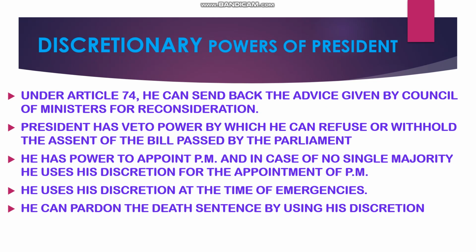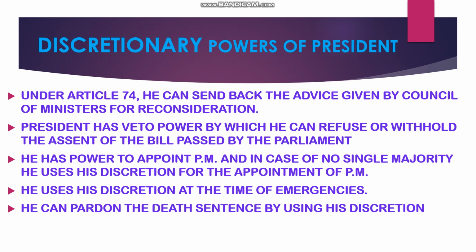See students, under Article 74, the president can send back the advice given by the council of ministers for reconsideration. President has a veto power by which he can refuse or withhold the assent of the bill passed by the parliament. He has the power to appoint the prime minister. In case of no single majority, he uses his discretion for the appointment of new PM. And he uses his discretionary powers at the time of emergencies.